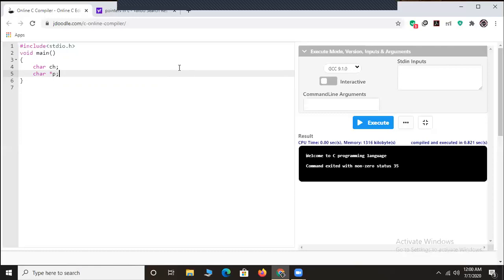Now listen carefully, friends. I've declared a variable as character ch. ch is a variable, and I have declared a pointer also as a variable. The reason I have declared the pointer p as a character is because the pointer p in this program holds the address of the value stored inside the ch variable. Since the ch variable contains a character, I have declared the pointer also as a character.